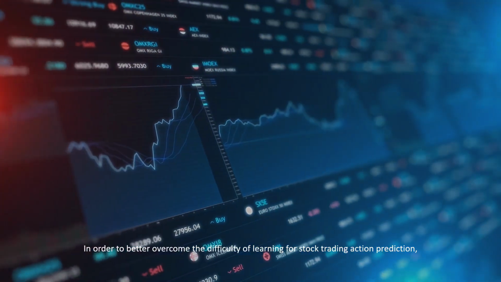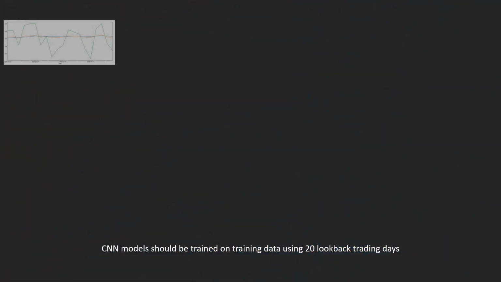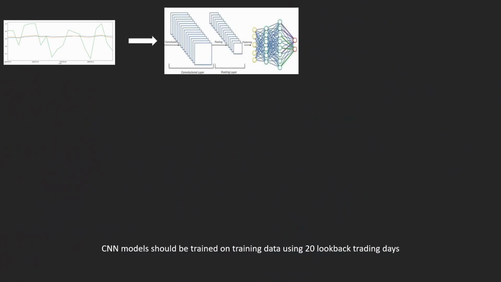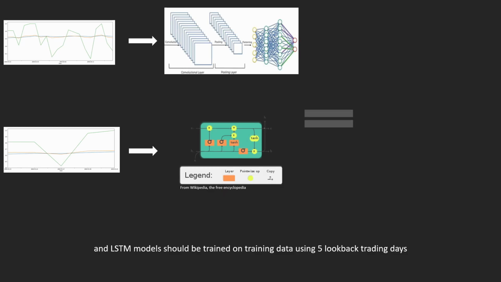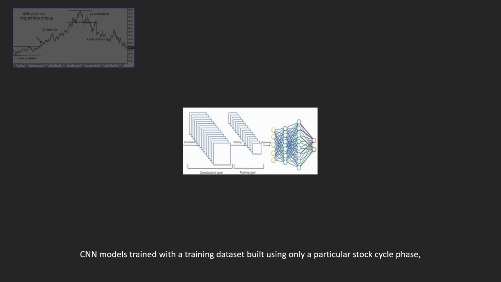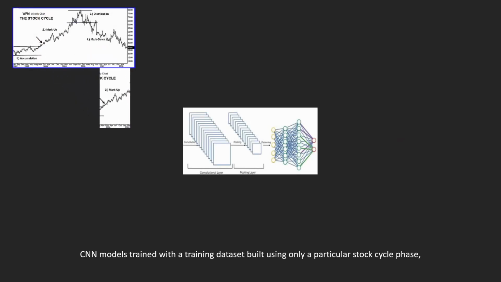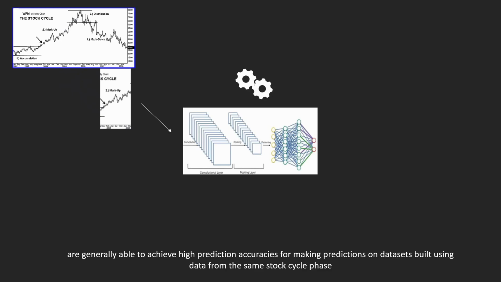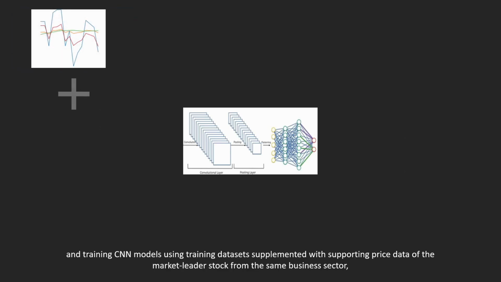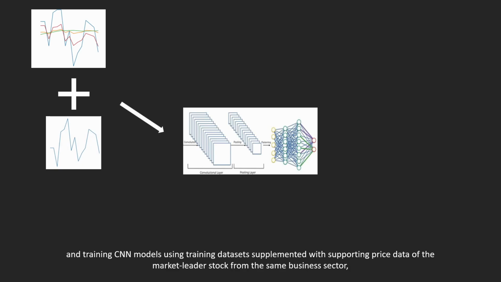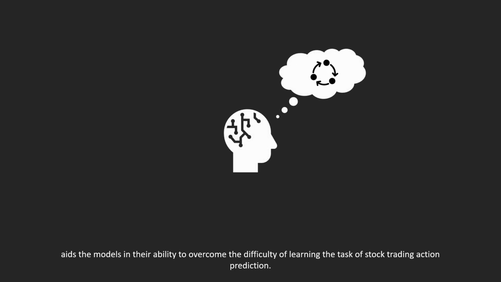In order to better overcome the difficulty of learning for stock trading action prediction, CNN models should be trained on training data using 20 look-back trading days, and LSTM models should be trained on training data using 5 look-back trading days. Other findings of the experiments include CNN models trained with a training dataset built using only a particular stock cycle phase are generally able to achieve high prediction accuracies for making predictions on a dataset built using data from the same stock cycle phase, and training CNN models using a training dataset supplemented with supporting price data of the market leader stock from the same business sector aids the models in their ability to overcome the difficulty of learning the task of stock trading action prediction.